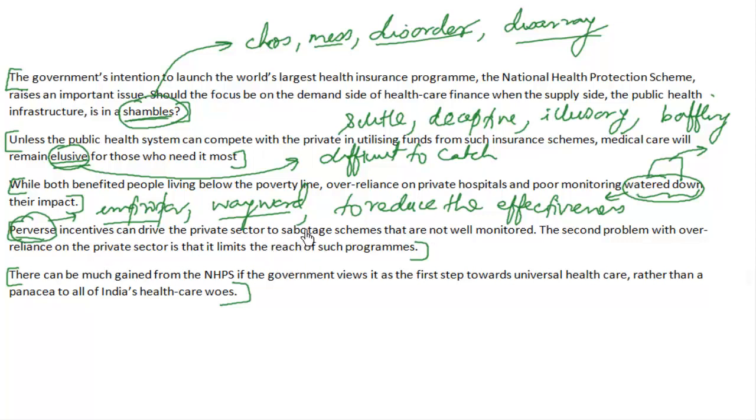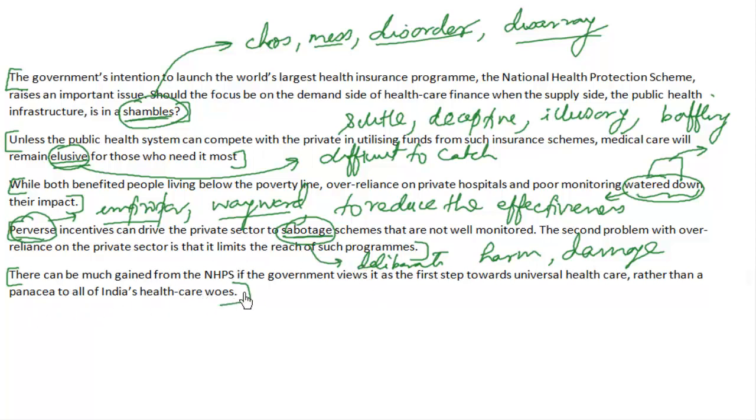And when you look at the word sabotage, sabotage basically means to cause deliberate harm. So when you cause deliberate harm or damage to something, that is basically sabotage. So you are trying to sabotage my reputation. That means you are deliberately trying to harm or damage my reputation, right? So this is the meaning of the word sabotage, and it's quite clear from the context.